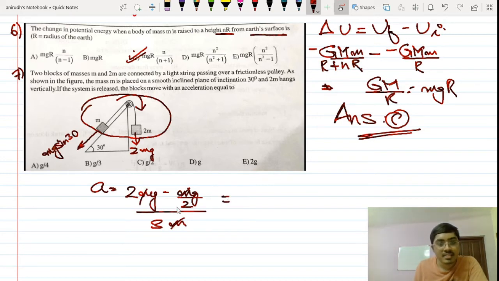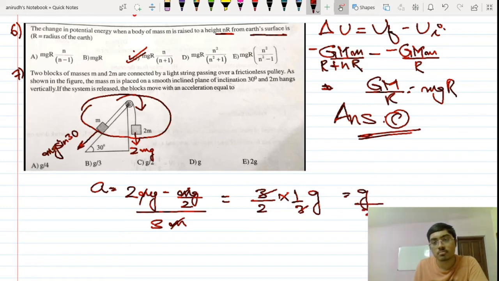So this is 3 by 2 into 1 by 3 multiplied by g. So this is equal to g by 2. The correct answer for this question is option C. Again, a simple question, you can simply use this method to solve it.